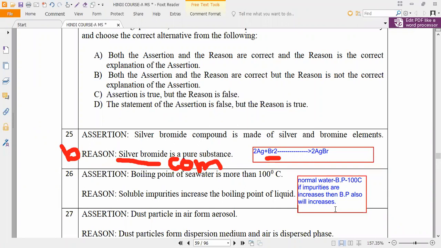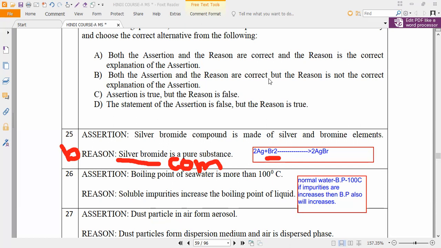Now, if impurities are more, suppose you keep one glass of normal water and one glass of salt water, which will freeze faster, guys? Normal water? No, the salt water will freeze even at very low temperatures. Reaching 0 degrees Celsius is not required. Even before that, it will freeze because of impurities. With impurities, it solidifies much faster.